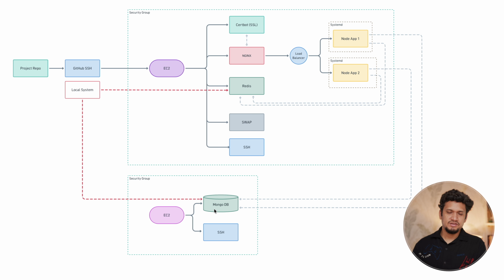Now here, the important thing, we will not open the port for MongoDB to the public, of course, because of security reasons. We will have access to MongoDB from our local system via a tunnel. We will see the SSH tunnel access to MongoDB further. So this is the complete system which we are going to implement end to end, of course. And while we do so, I'm going to explain various aspects and considerations which we are going to take.